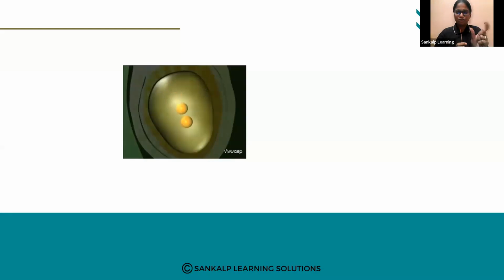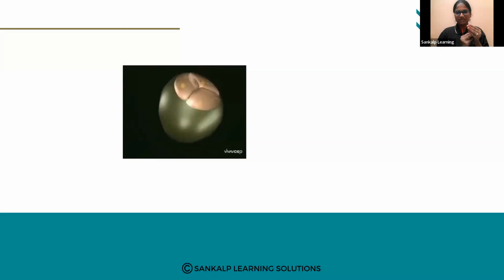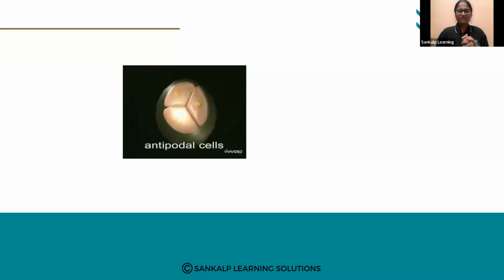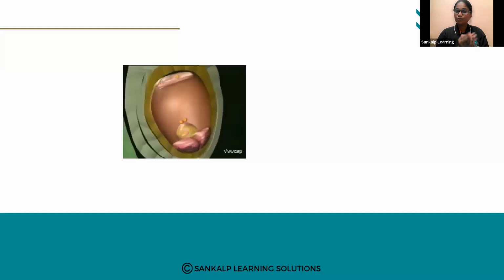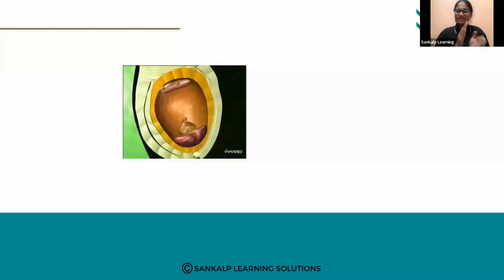That functional megaspore will undergo division and it produces 8 nuclei. How many nuclei does it produce? 8. Of them, 2 come in the middle, which are called polar nuclei. The other 3 come below, of which 2 are synergids and one is the egg cell. At the other end, at the central cell, there will be 2 polar nuclei. At this end, we will be having antipodal cells. This structure we call the embryo sac. The embryo sac came from the megaspore, when it underwent the division. Okay, this is it. Now, let us focus on questions.